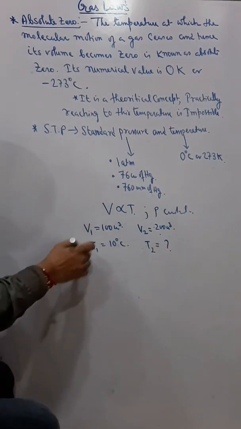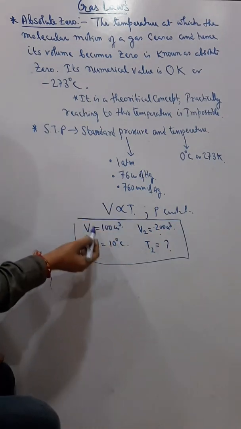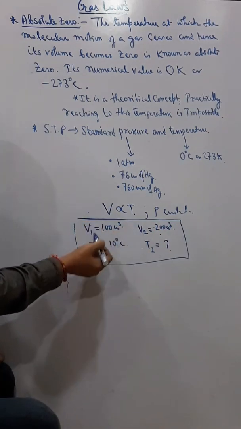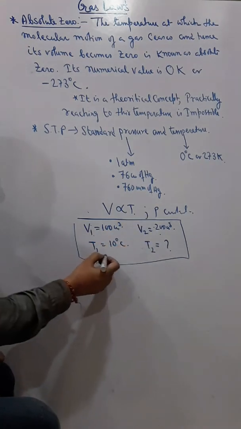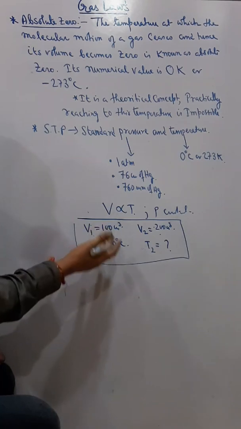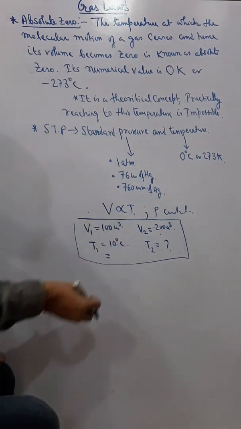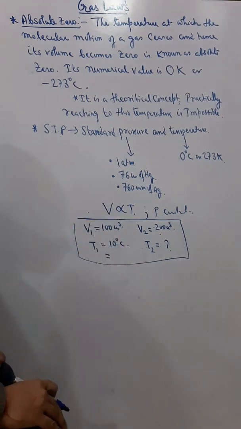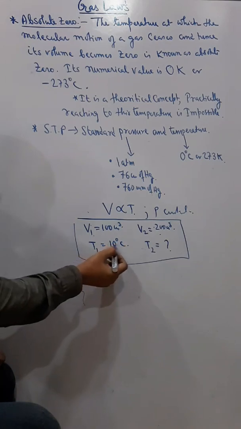First of all I should write all the sums, Charles' law, Boyle's law or gas equation, in this way: V1, P1, T1, V2, P2, T2. And then I will always convert first. If I forget, there will be a problem. Most of the students forget to convert the temperature into Kelvin and do the sum. So always convert the temperature into Kelvin.